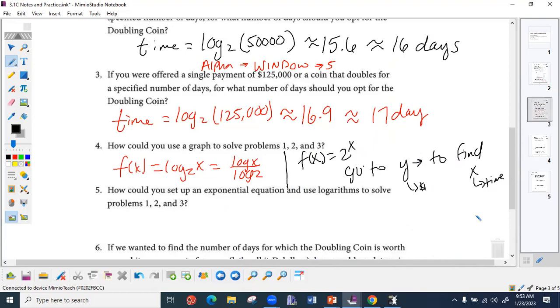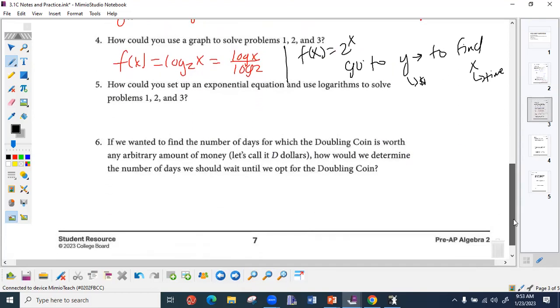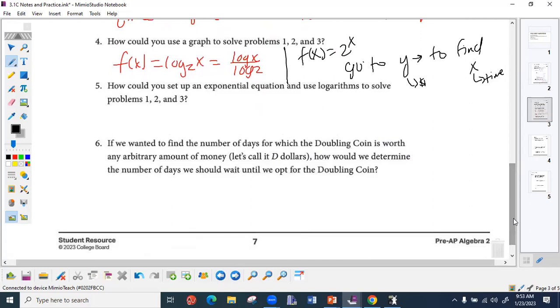Now on part 5, we're summarizing everything we did. What was our exponential equation? We started off with f of x equals 2 to the x. That was our exponential, right? From the exponential, what was our given? What were we plugging in? In this case, x was our time. So with the exponential, x was our given time, right? With 10 days, I would have how much? With 12 days, I would have how much?